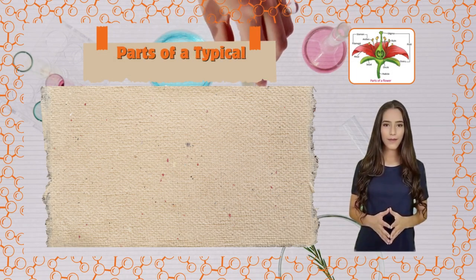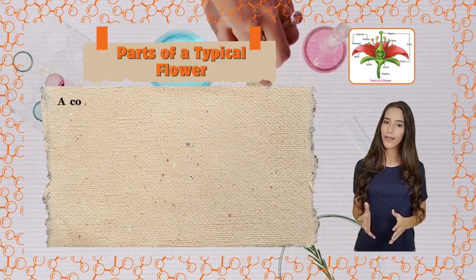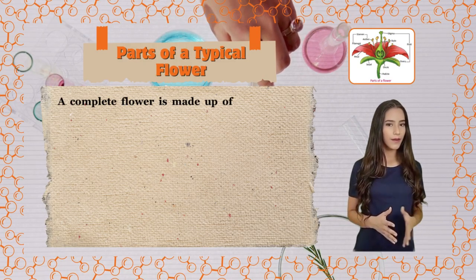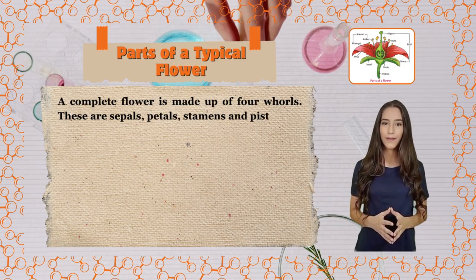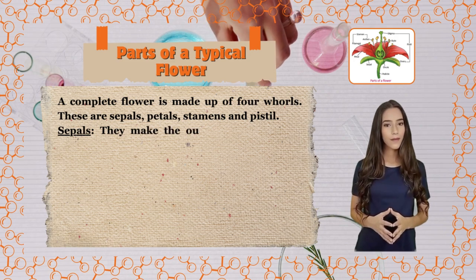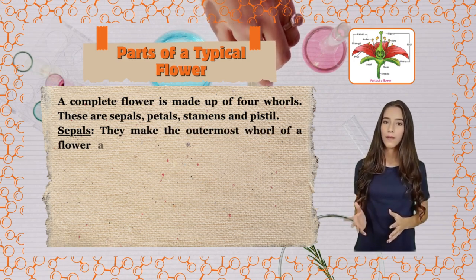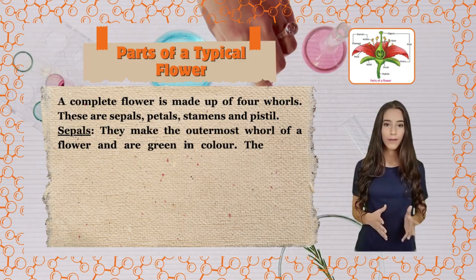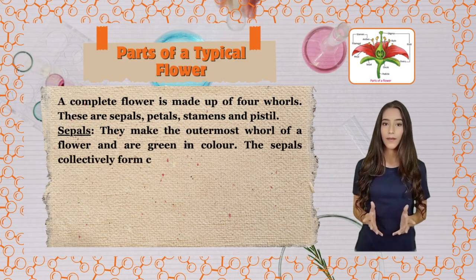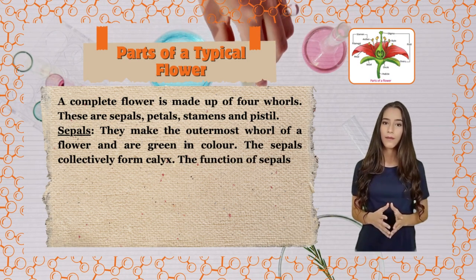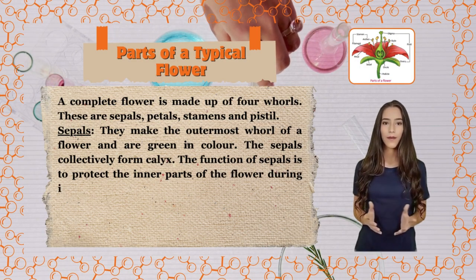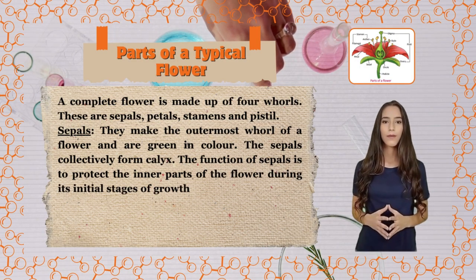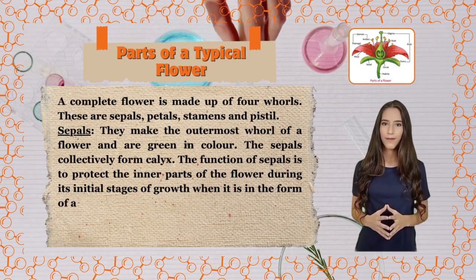Parts of a typical flower. A complete flower is made up of 4 whorls. These are sepals, petals, stamens and pistil. Sepals make the outermost whorl of a flower and are green in color. The sepals collectively form calyx. The function of sepals is to protect the inner parts of the flower during its initial stages of growth when it is in the form of a bud.